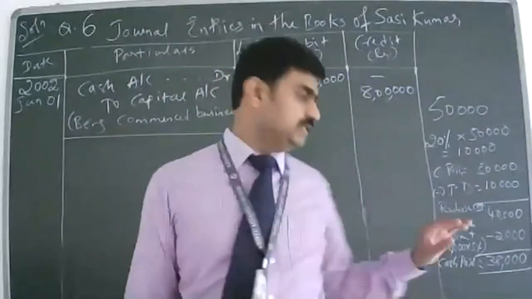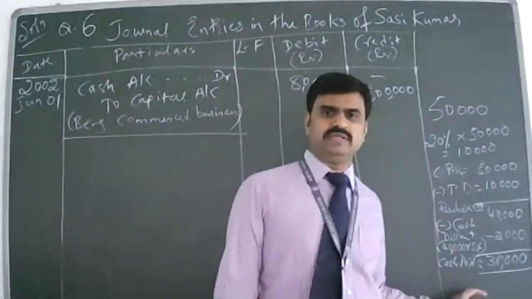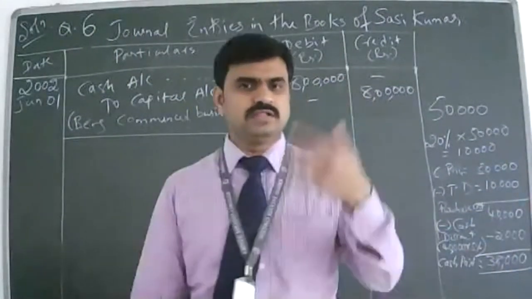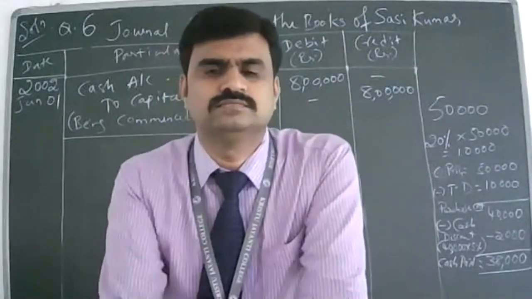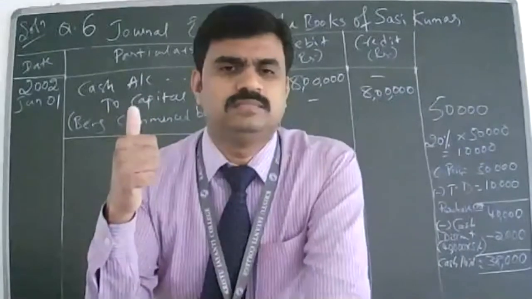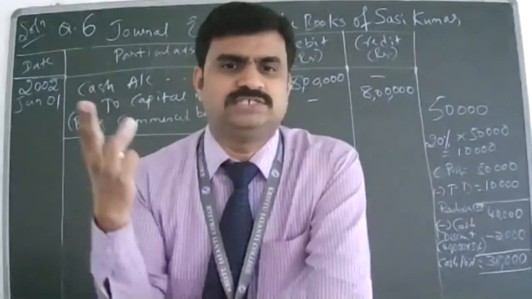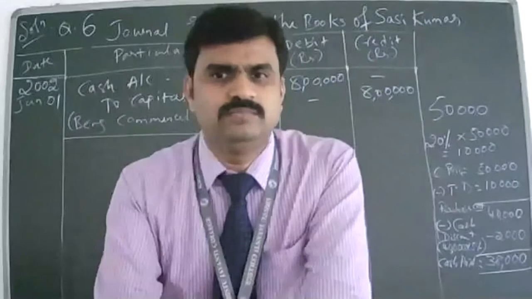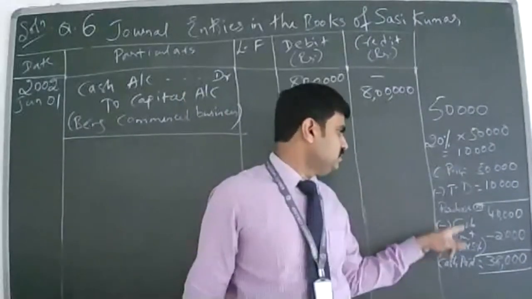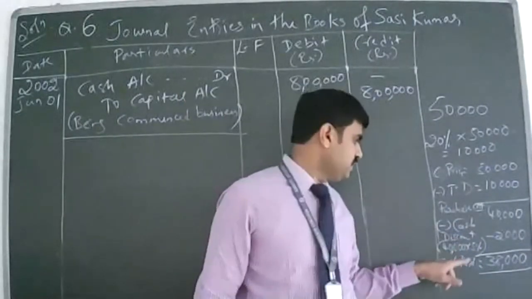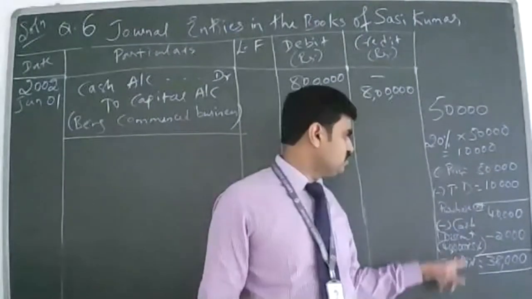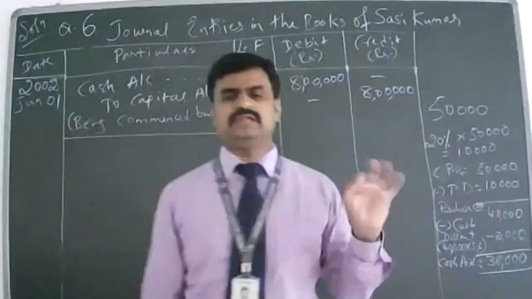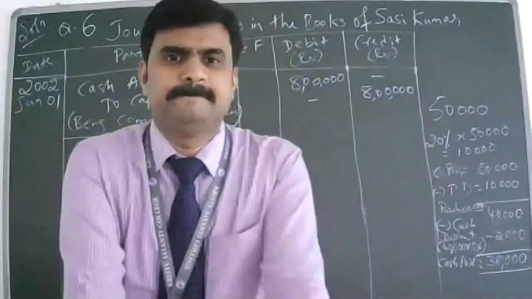So now tell me, this is actually a compound entry because more than two accounts are coming. What are the accounts involved here? Purchases account, discount account, and cash account. Very clear. Understood? Yes, sir. Cash discount account, and then you're paying the cash, so cash account. Is it clear? Any doubt?